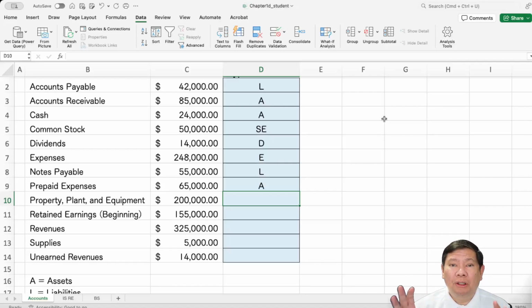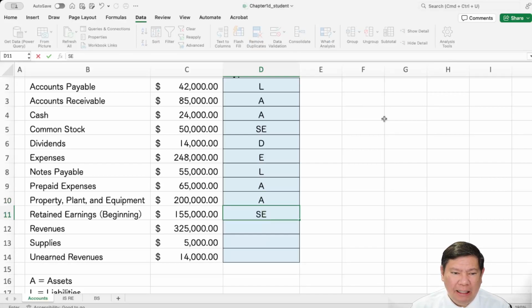Before you use that insurance coverage, you get the benefit from paying that 6 months insurance, and therefore it's an asset, until you use it, until you are covered by the insurance, then it will turn into expenses. Property, plant, and equipment is an asset. Retained earnings is shareholders' equity. Revenues are revenues. Supplies are asset.